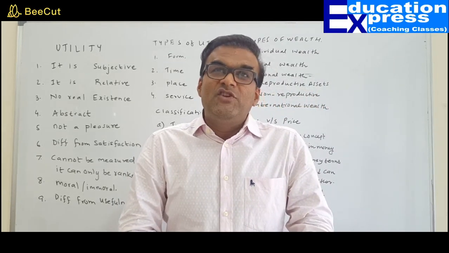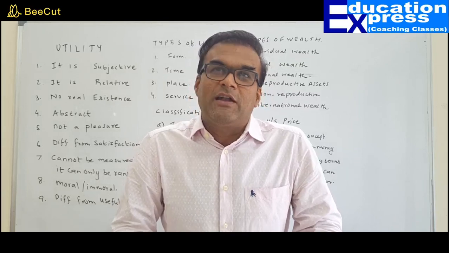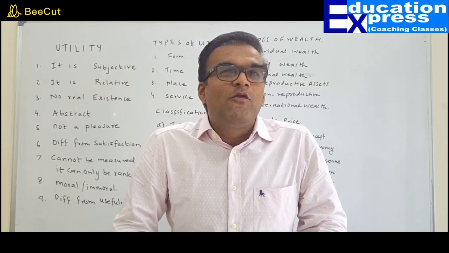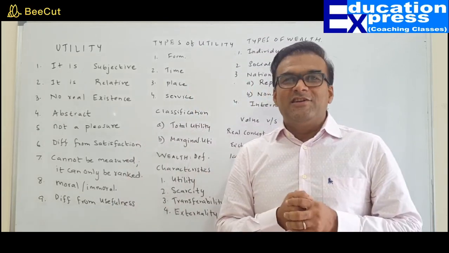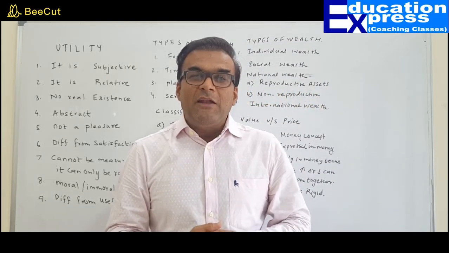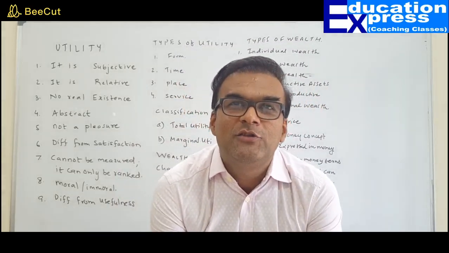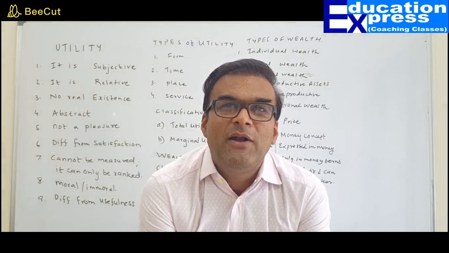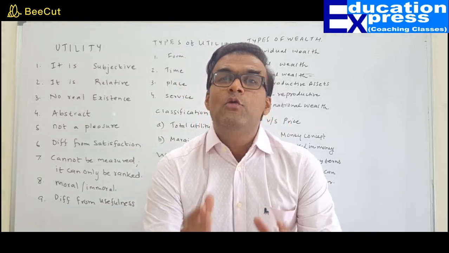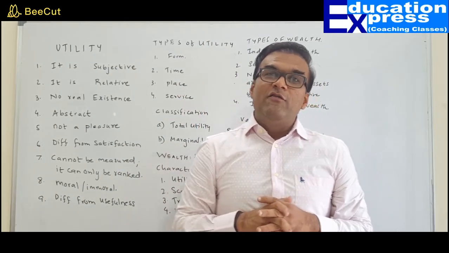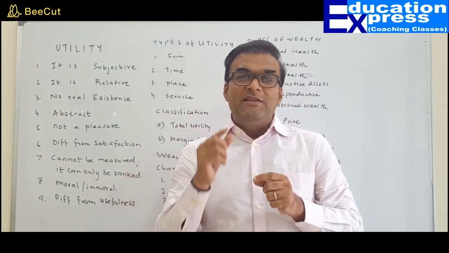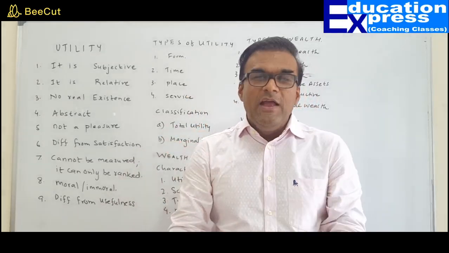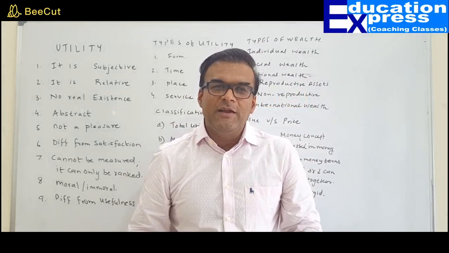Changing the form, changing the identity of the product. Earlier it was a log of wood, but now it is furniture. So the form has changed. That means I have given a value addition to the existing raw material and converted it into finished goods. That is why we call it form utility. Changing the form, that means from one form to another form. That is what is called form utility.